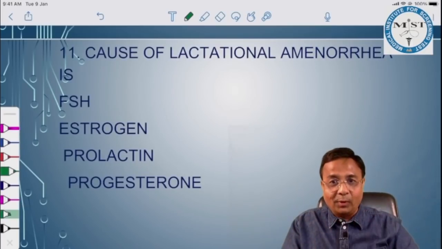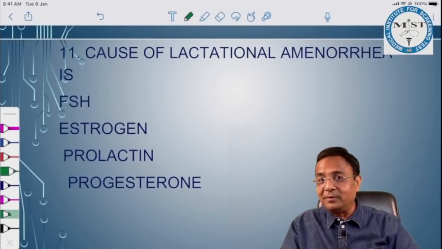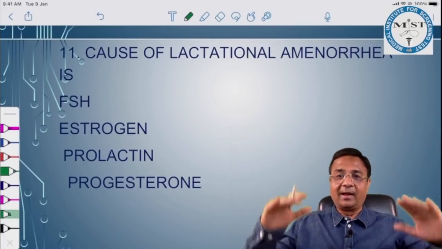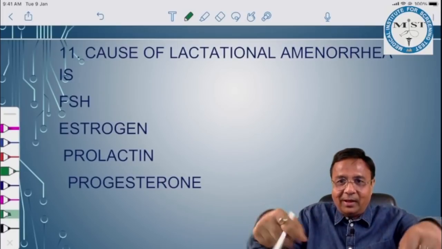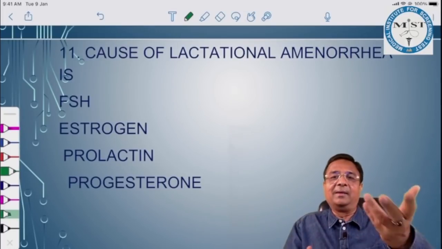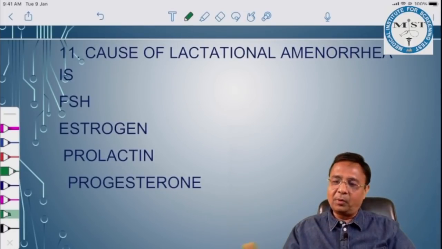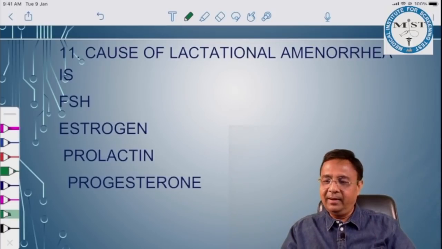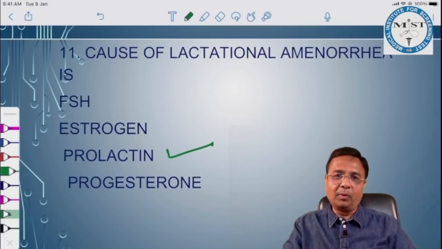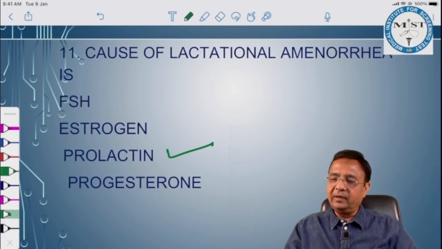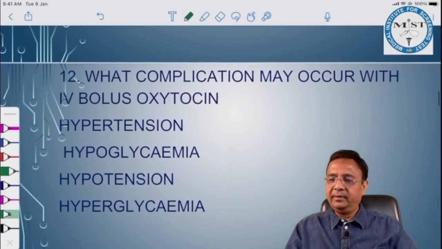Because of excessive prolactin, there is negative feedback to GnRH and FSH, LH are reduced. Hypothalamo-pituitary ovarian axis, our scooter is retarded, which results in amenorrhea. So cause of lactational amenorrhea is definitely prolactin. Very simple chocolate question.